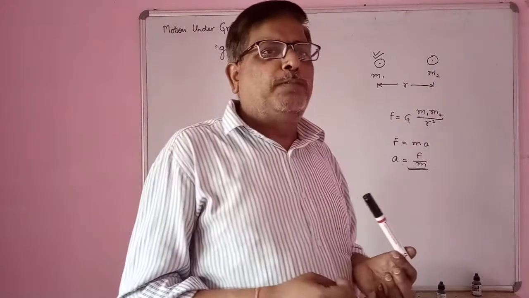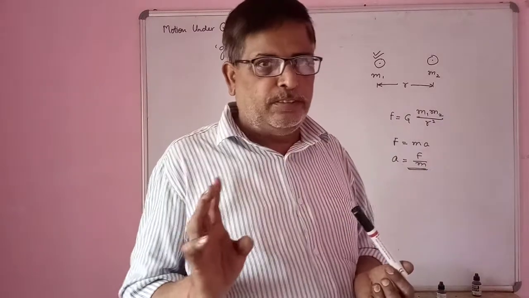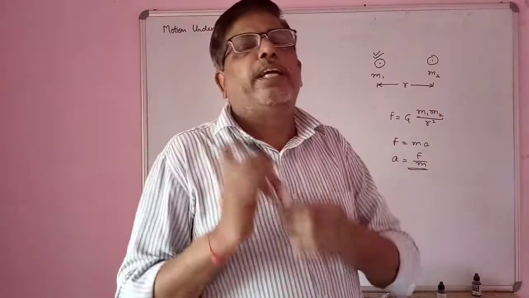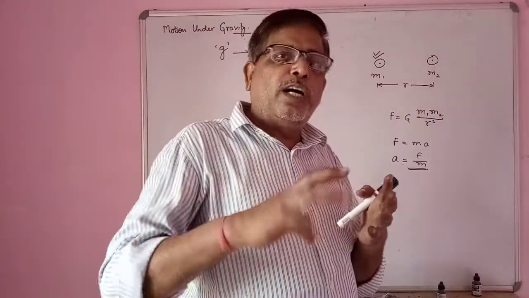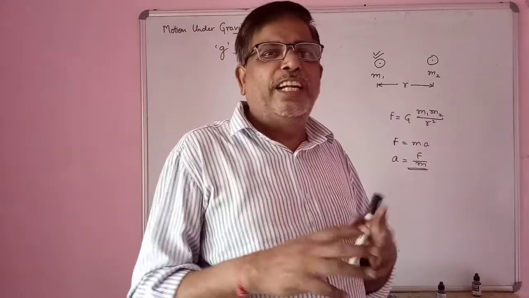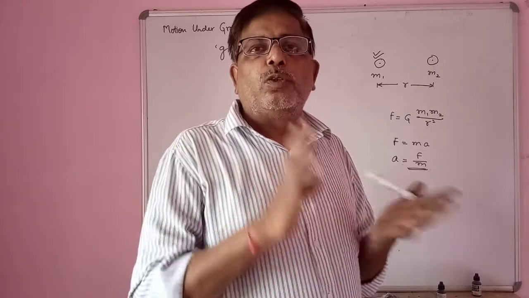all these objects are very small as compared to Earth, whether it is a large stone or a small pen. As compared to Earth, these objects are in the same category and have negligible mass.